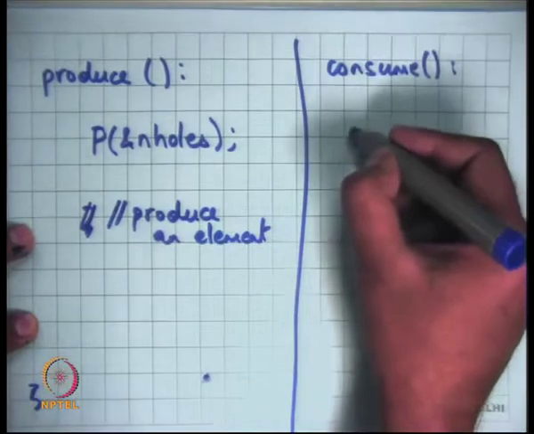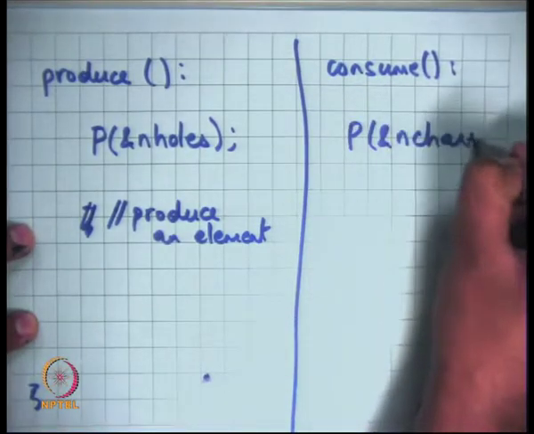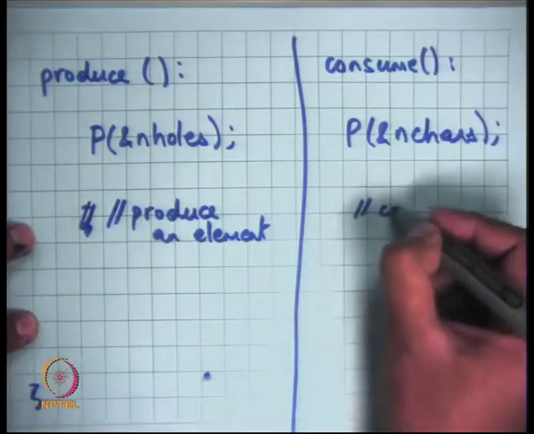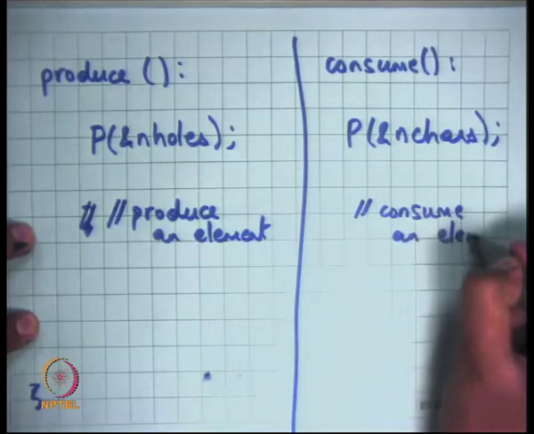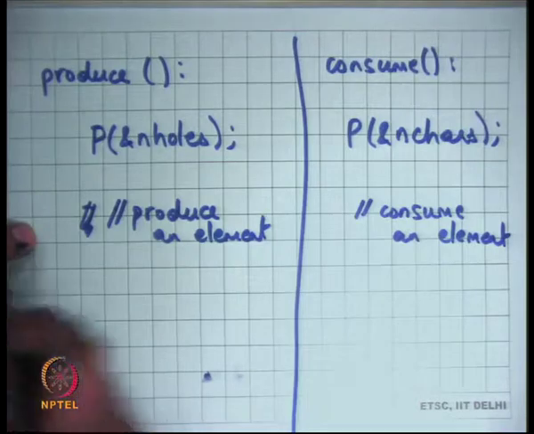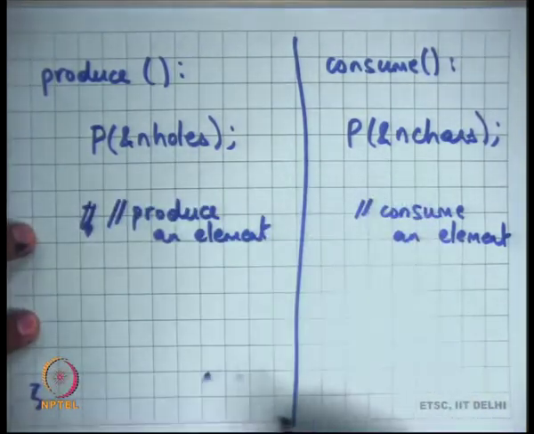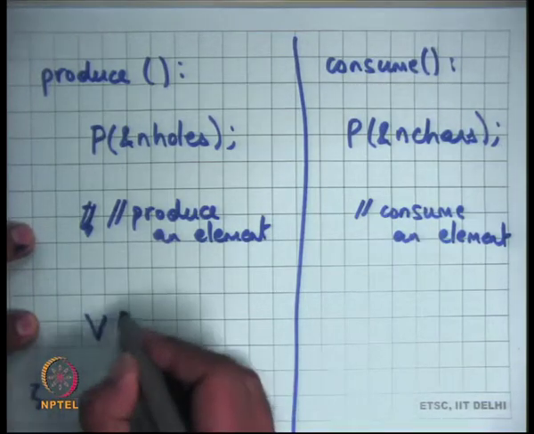And then in consume, I do P on n chars. I decrement the number of characters, and I consume an element. So both of them are just decrementing. Somebody also needs to increment, right? So where do you increment? I'll increment here. What will I increment?